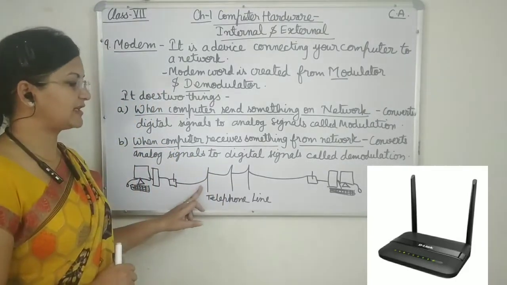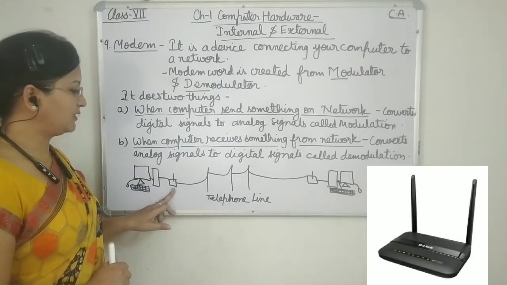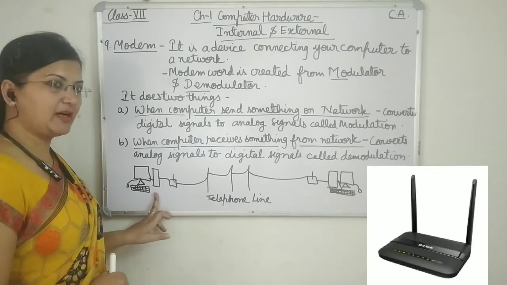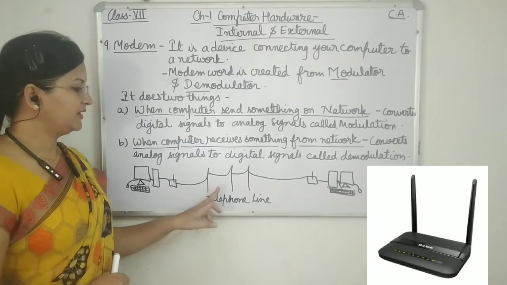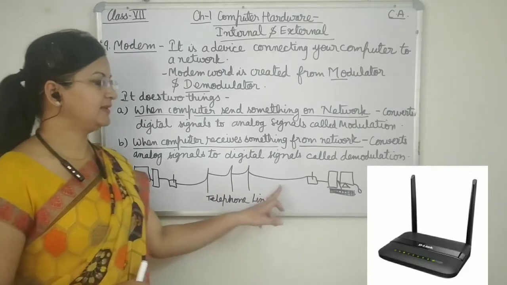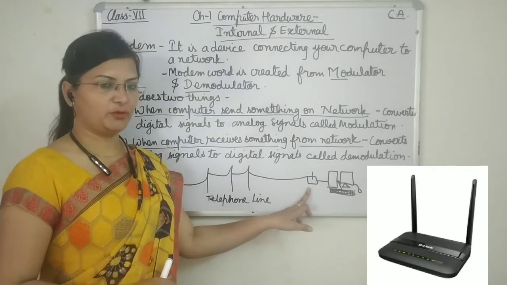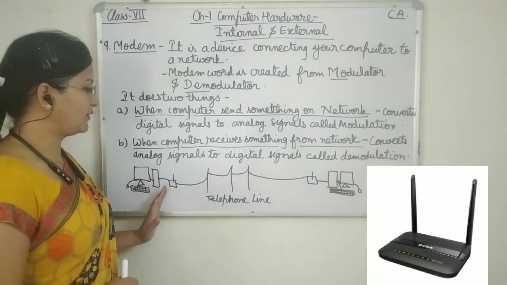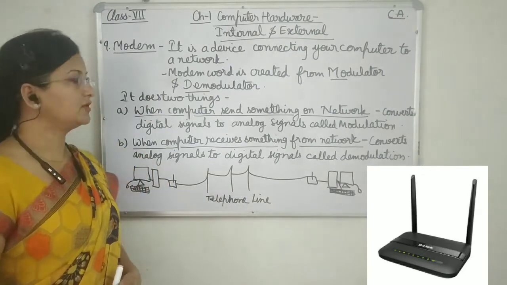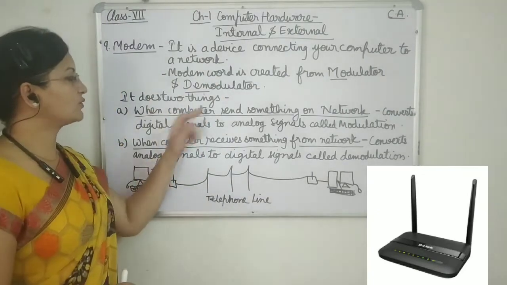That means we will get a telephone line at our home, so that telephone line will be connected to the modem. Here you can see this will be our computer, means sender computer. This is the sender modem. This is the telephone line. This is the receiver computer and this is the receiver modem. So we will learn how we can send a message from one computer to another computer. Modem's full form is modulator demodulator, and it does two things.